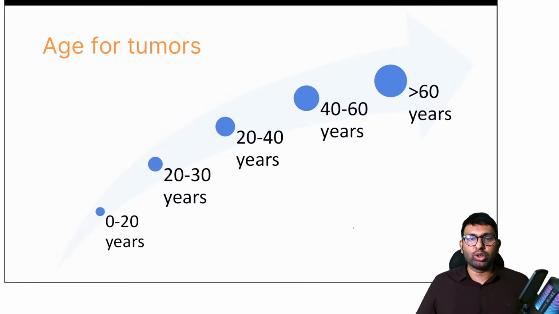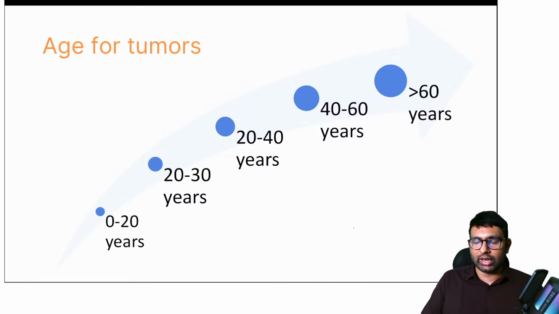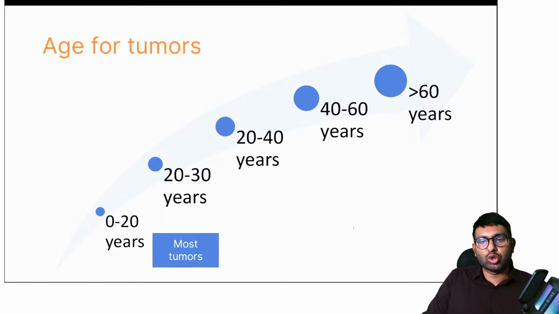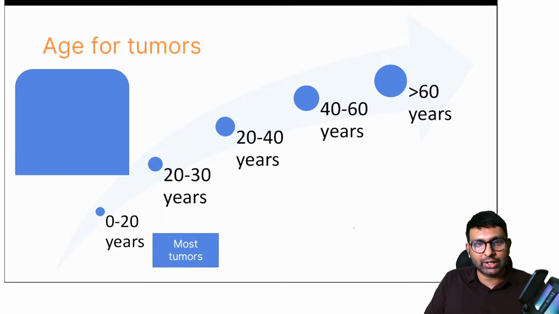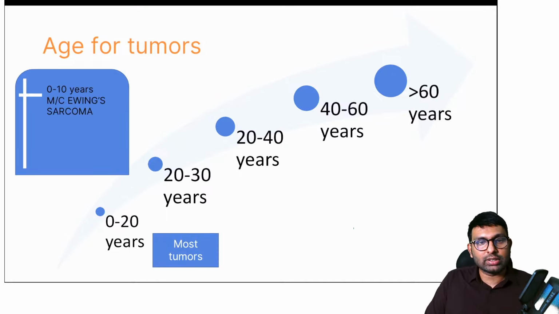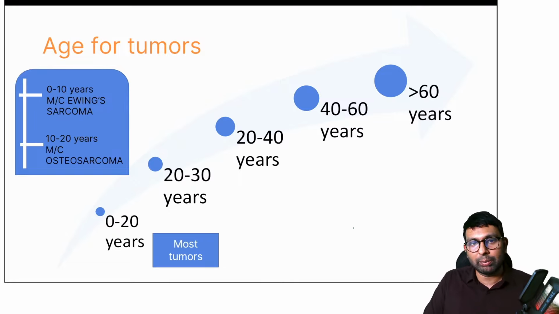Now age wise, if you want to remember, this is the chart I will ask you to write down. So 0 to 20, most tumors are 0 to 20. If you want to remember MCQ, most common between 0 to 10 years is Ewing sarcoma. Between 10 to 20 years is primary osteosarcoma. Okay, primary osteosarcoma. 20 to 30 years